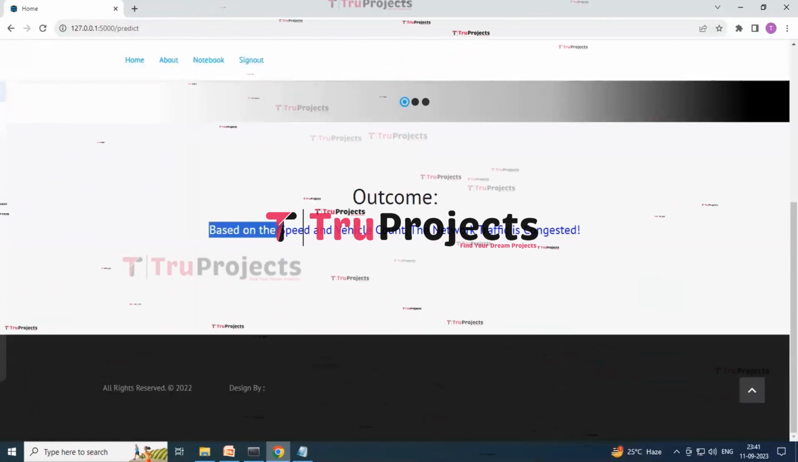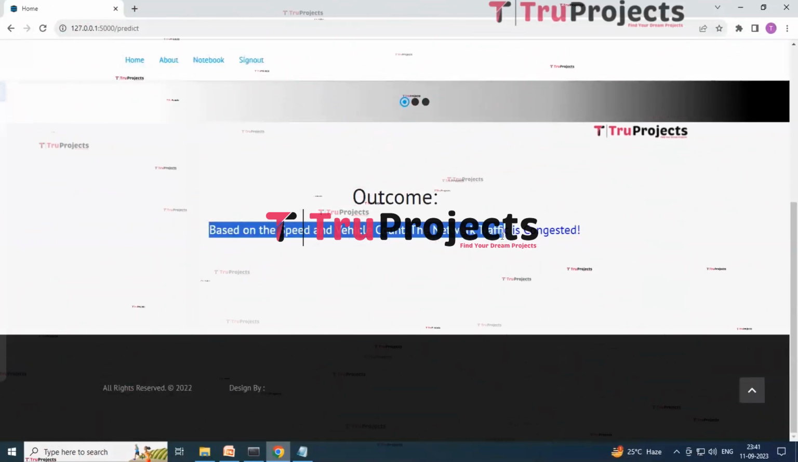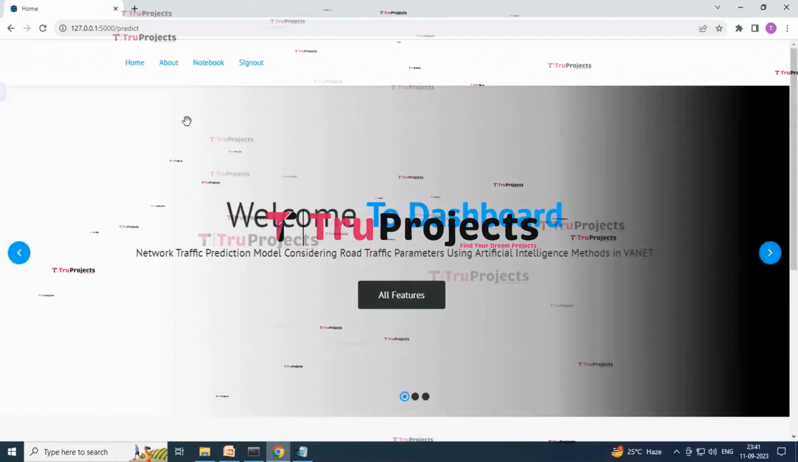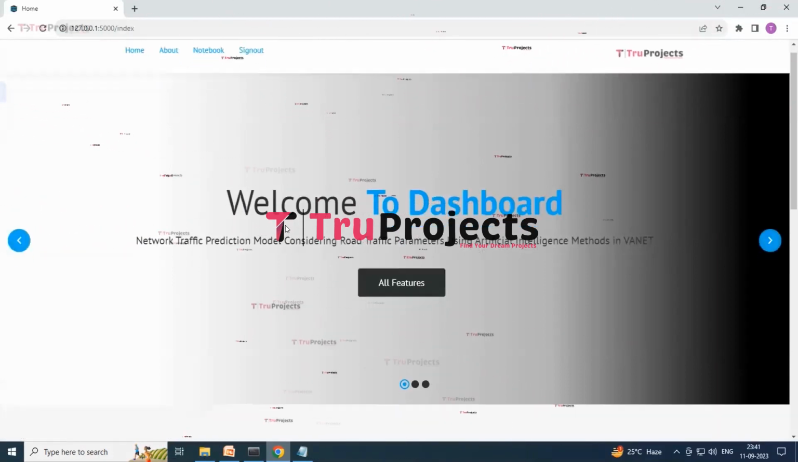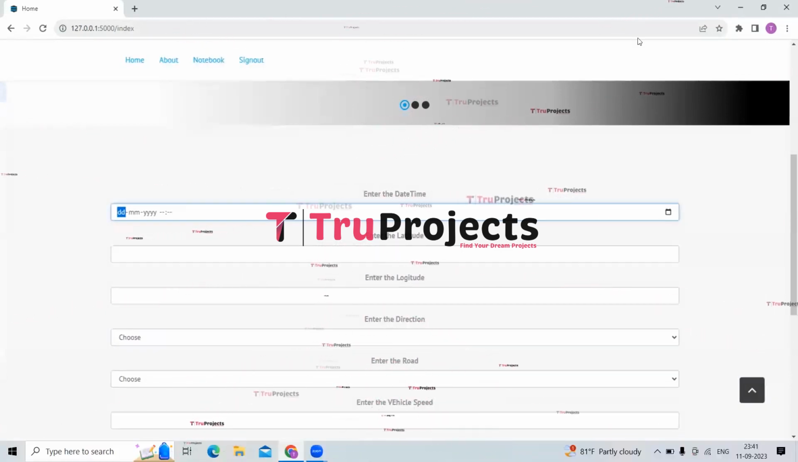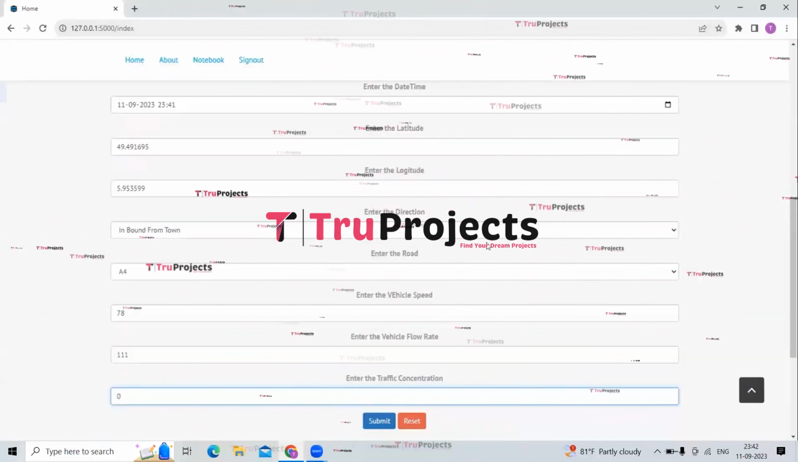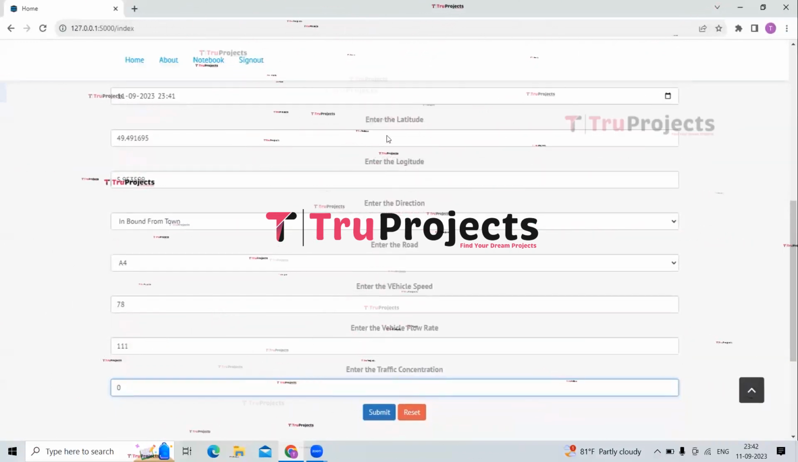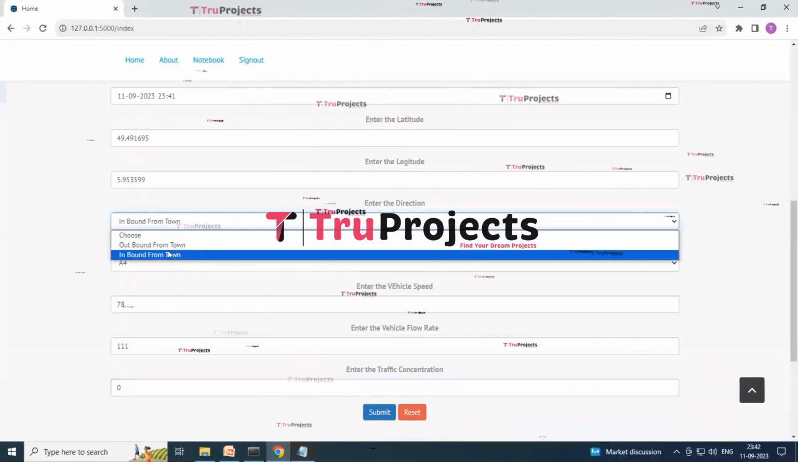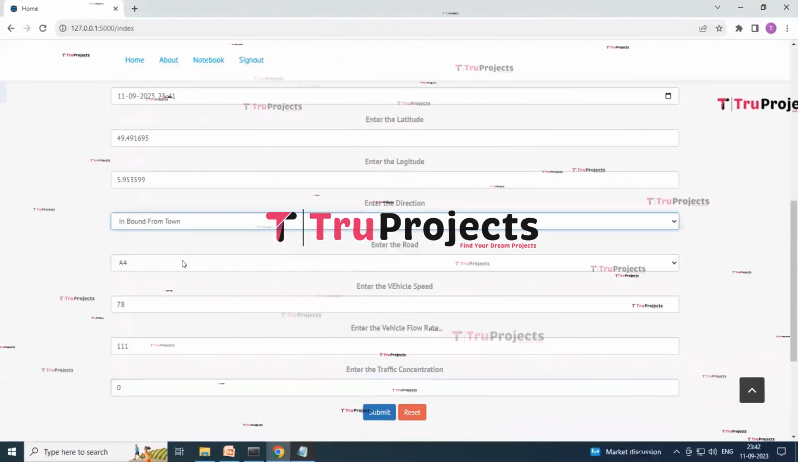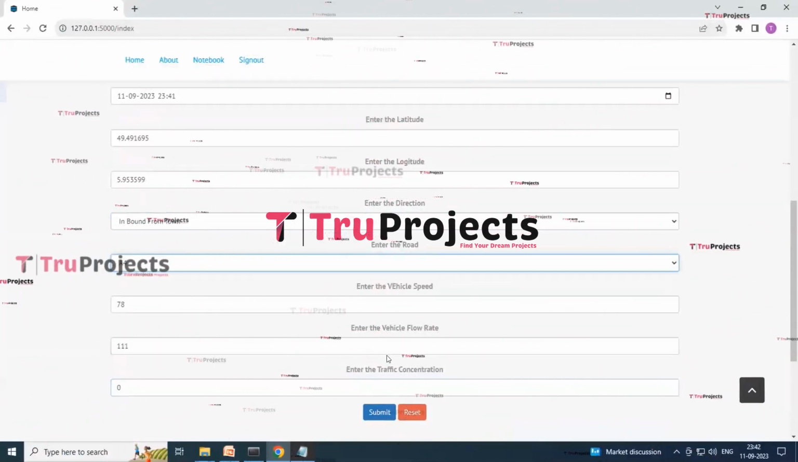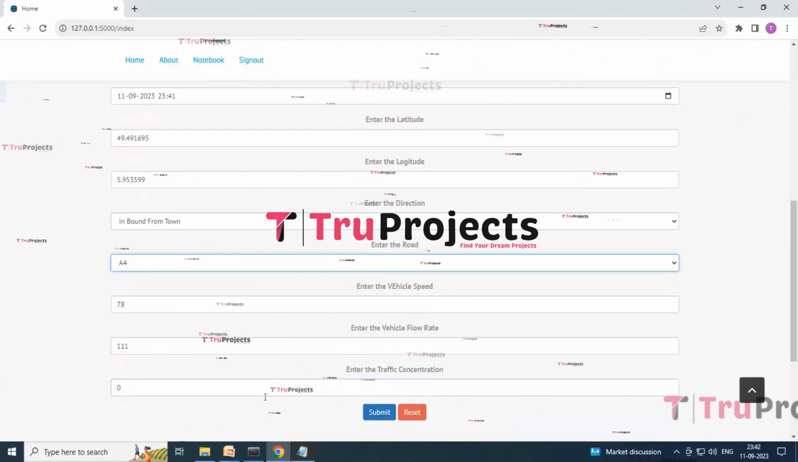So the outcome is based on the speed and traffic vehicle count, the place you have entered over there, the network traffic is congested. So now again let's try with another example. Now again click on the home button, scroll down below and let me enter the details over here. Now here you can see that I have entered all the details over here. This time I have chosen the inbound from direction, and here I have chosen the road, that is A4. Vehicle speed I have entered 78, vehicle flow rate is 111 and traffic concentration is 0.